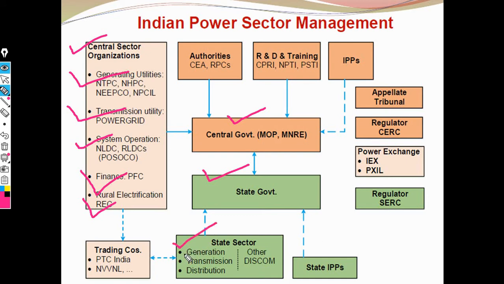First is generation, transmission and distribution, and this whole system is controlled with the help of DISCOMs. This is the concept of Indian power sector management, and this is an important thing.